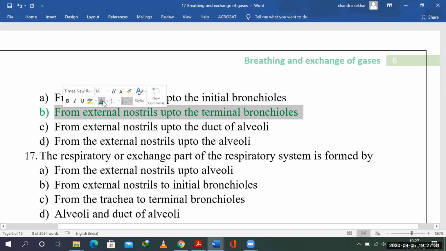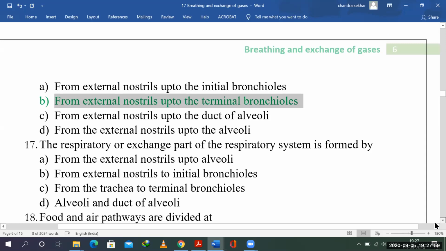Terminal bronchiole. There is also something called the respiratory bronchiole. It is part of the respiratory tree and the respiratory exchange zone. The conducting zone is from the external nostrils up to the terminal bronchiole, or as per NCERT, we can say tertiary bronchiole. So this is your answer here, B.